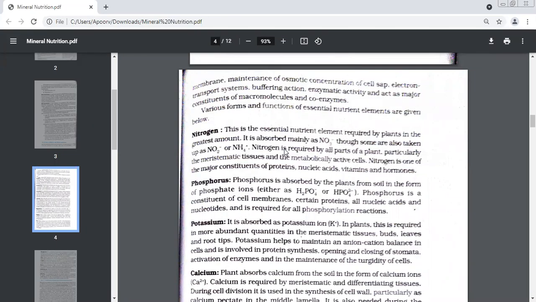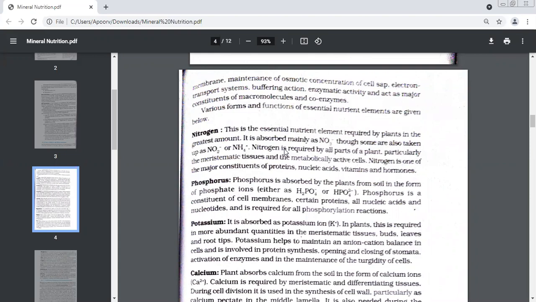Third is potassium. This is absorbed in the form of potassium ions, and this is required in more abundant quantities in the meristematic tissues only. Leaves, root tips, meristematic tissue, we need potassium. Potassium is very useful because it maintains the balance of anions and cations in the cells. How much positive and how much negative will be present. Potassium is also involved in protein synthesis, opening and closing of stomata, activating the enzymes, and the maintenance of the turgidity of cells. We don't have to learn so many functions. As I told you, 2 sources and 2 functions, sufficient.